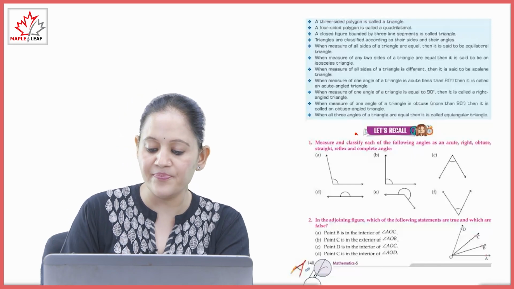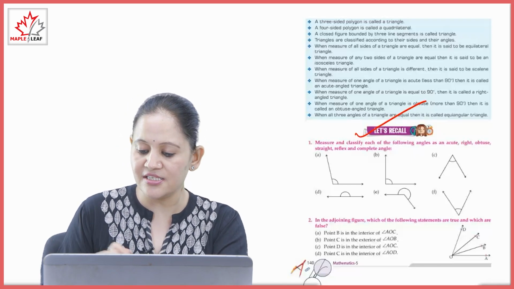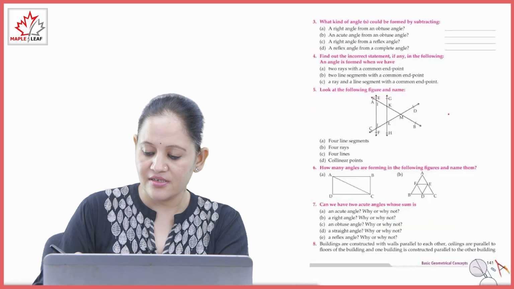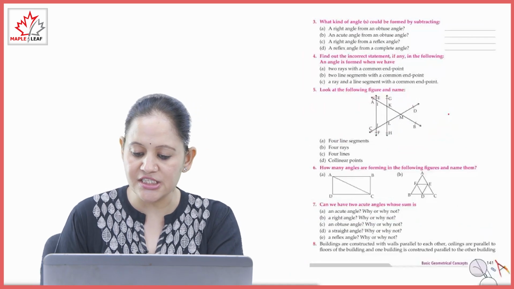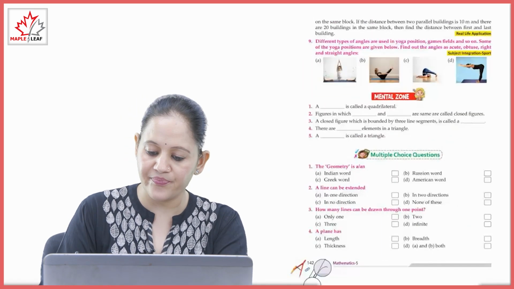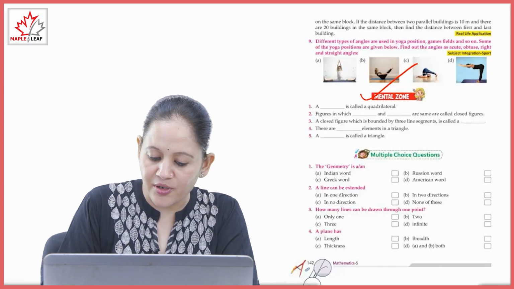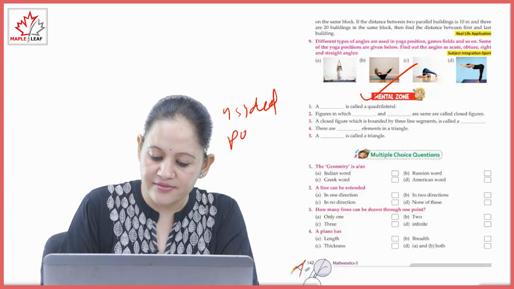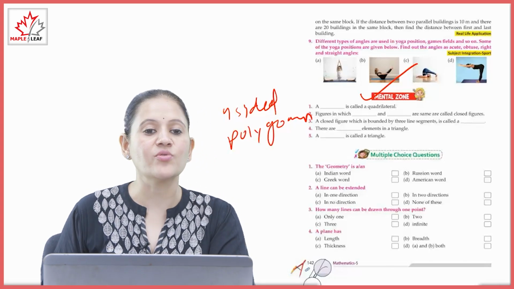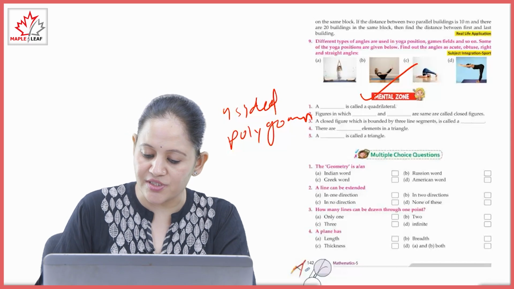Next is Let's Recall. Practice all the questions. You have to practice all the given questions. Next is Mental Zone. A dash is called a quadrilateral: a four-sided polygon. A four-sided polygon is known as a quadrilateral.